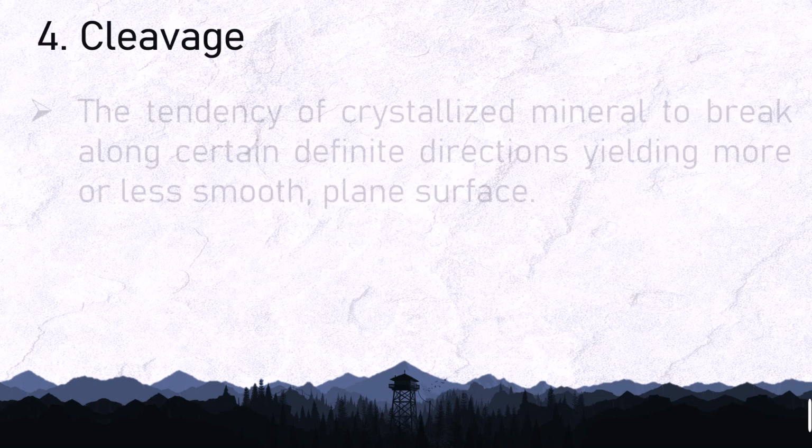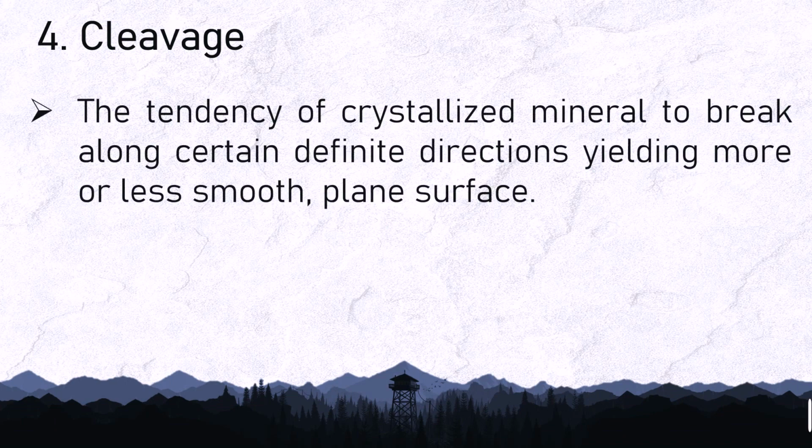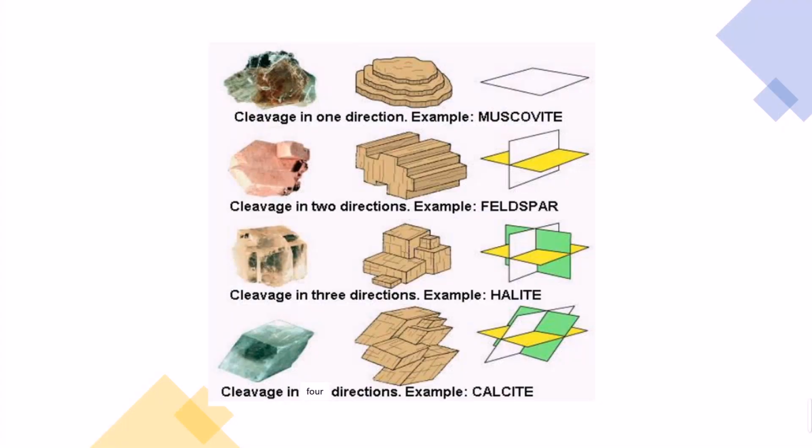Cleavage. The tendency of a crystallized mineral to break along certain definite directions, yielding more or less smooth, plain surfaces. Cleavage in one direction. Example is muscovite. Cleavage in two directions. Example is the feldspar. Cleavage in three directions. Example is the halite. Cleavage in four directions. Example is the calcite.